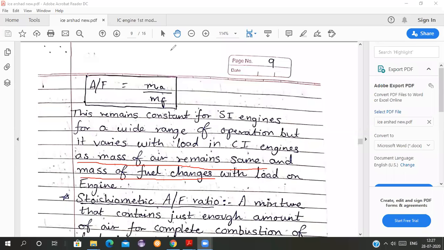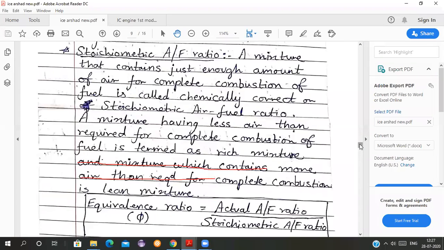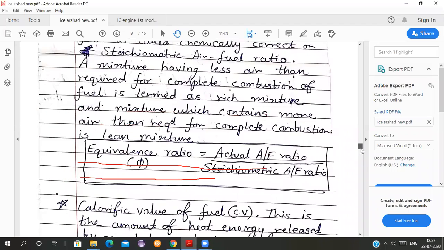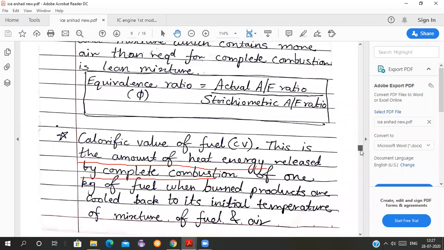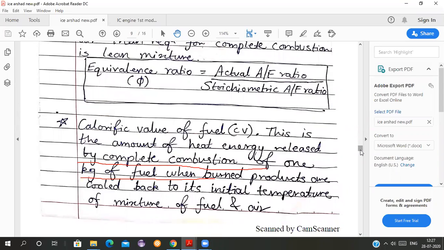Let us move ahead. See, we have a lot of portion to be covered, so I am trying to explain the important concepts. Okay, calorific value. All of you know what is calorific value of fuel. You can just note down all these things. Calorific value of fuel is the amount of heat energy released by complete combustion of 1 kg of fuel.